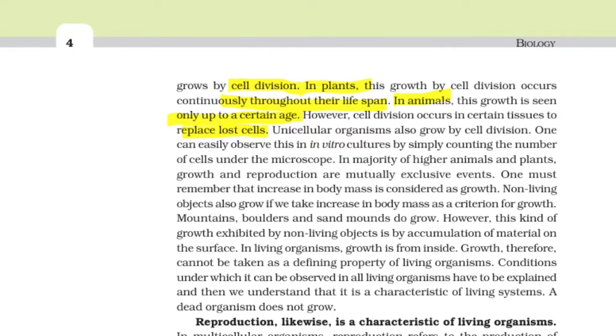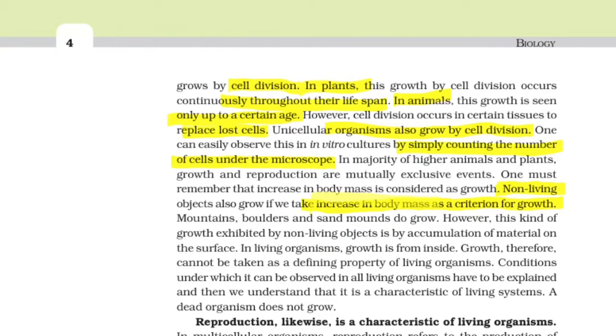Unicellular organisms also grow by cell division. And how do we consider the growth of unicellular organisms? By simply counting the number of cells under the microscope. And we have to know that non-living objects are also considered to be growing if we take body mass as the criterion for growth.